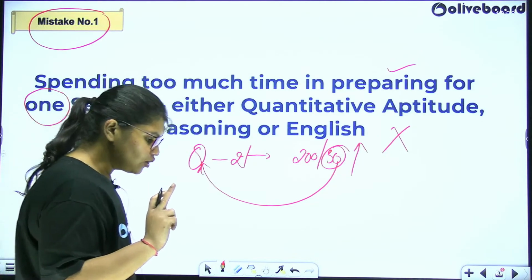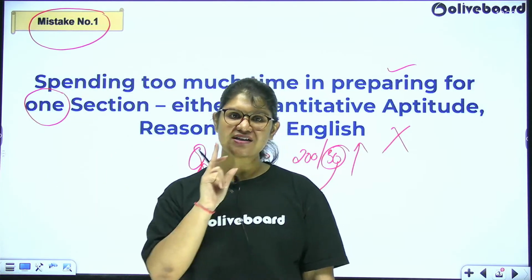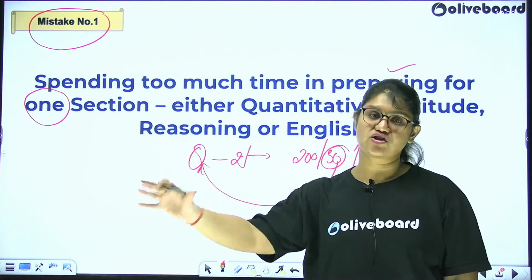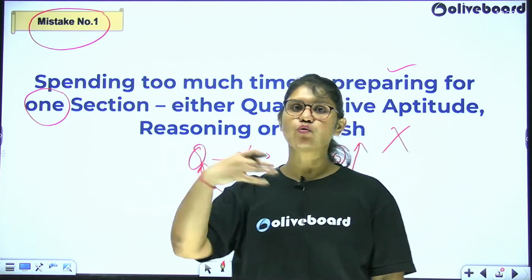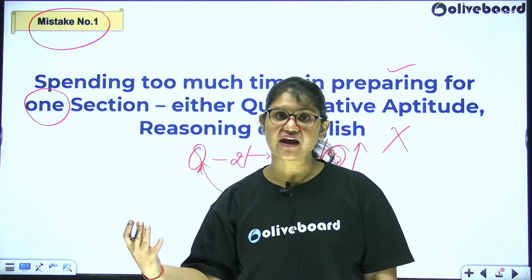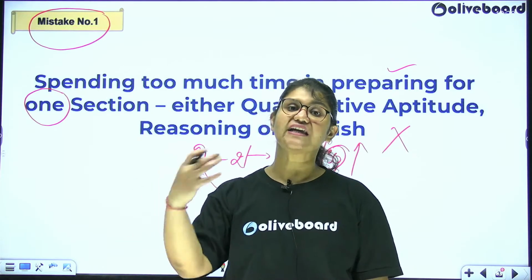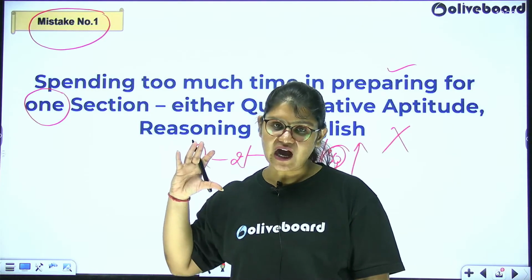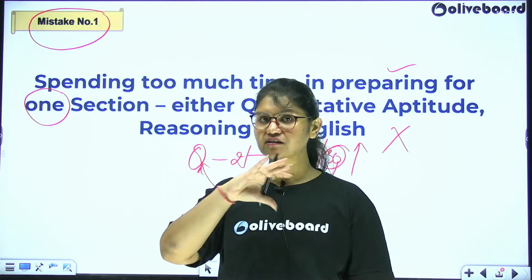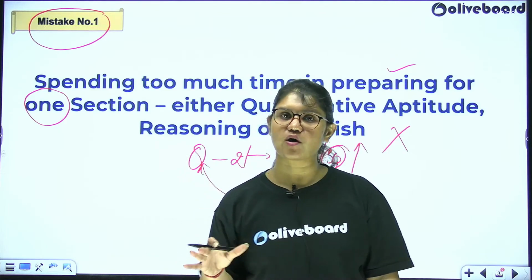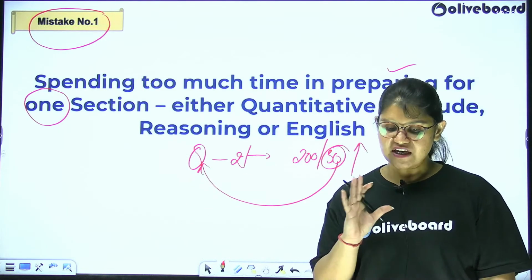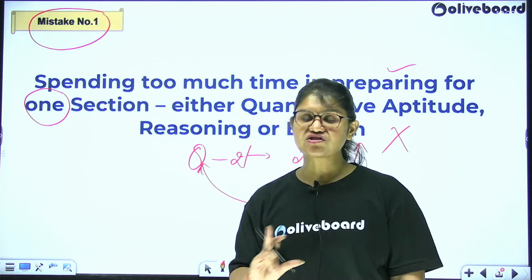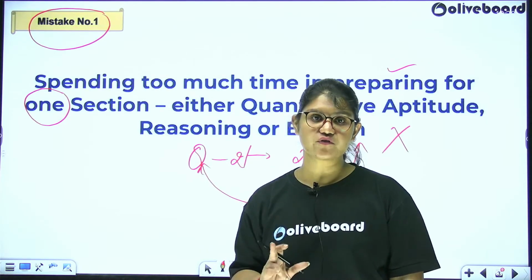Firstly, spending too much time preparing one section which you feel is your weak point. So you give all your energy to that section without realizing what the outcome is. How much effort is needed and what are you getting in return? This proportionality you should understand. You can't be giving hours and hours for something and in return you're getting 3-4 marks, not doing the job. Be sure you're clearing the sectional cutoff. That is more than enough. Fine. Don't do extra work wherein you know it's not going to give you a return.